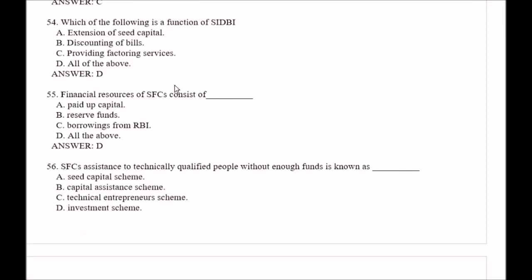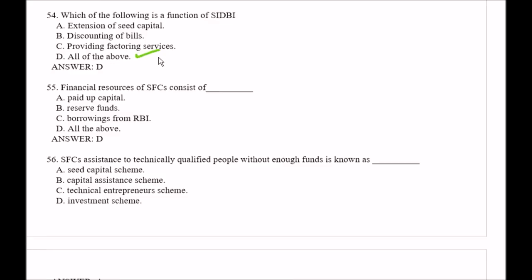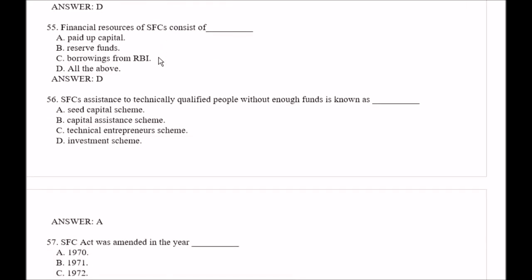Question number 54. Which of the following is a function of SIDBI? Your options are option A extension of seed capital, option B discounting of bills, option C providing factoring services, option D all of the above. So here the right answer is option D, all of the above. Question number 55. Financial resource of SFCs consist of, your options are option A paid up capital, option B reserve funds, option C borrowing from RBI, option D all of the above. So right answer is option D, that is all of the above.